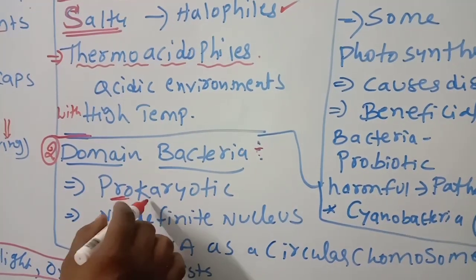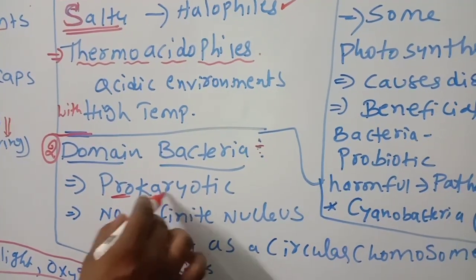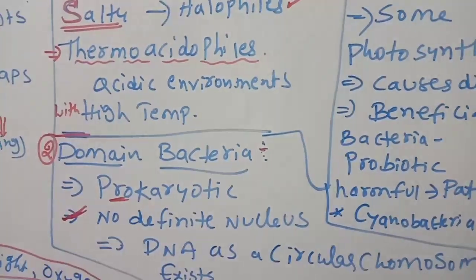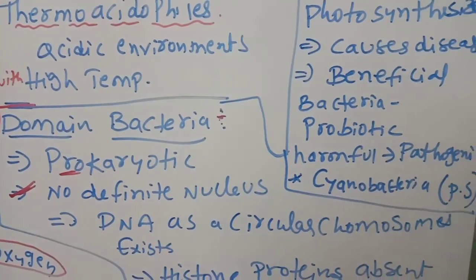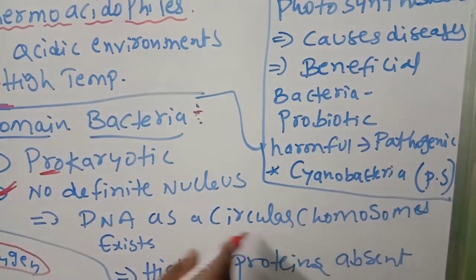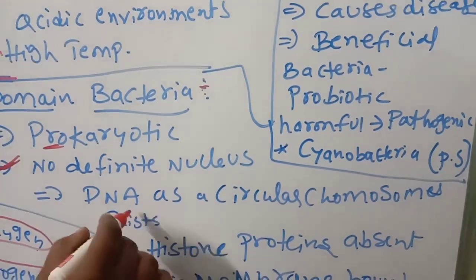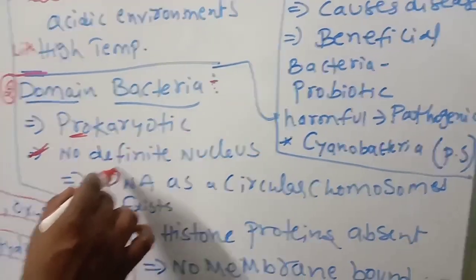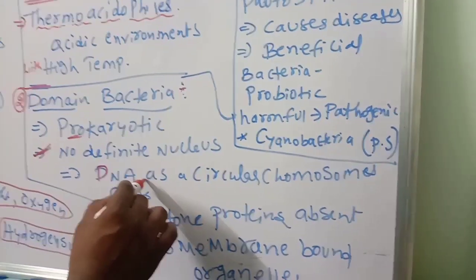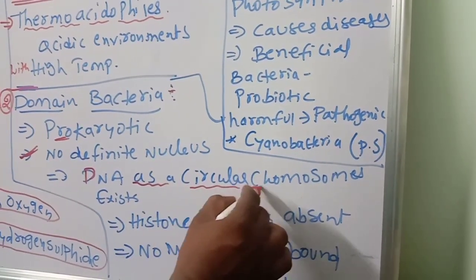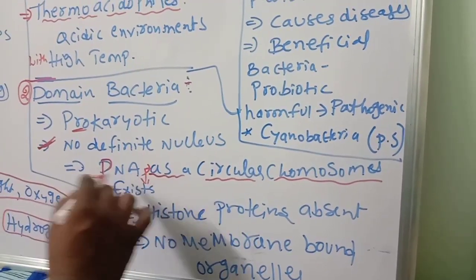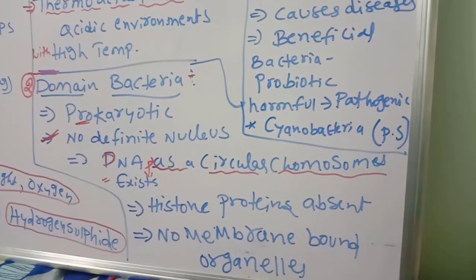Pro means first, undeveloped. Karyote means nucleus. So no definite nucleus. So in bacteria, no definite nucleus. But DNA is present as circular chromosomes. DNA is present, nucleus is absent, but DNA is present. And where is it present? In circular chromosomes they exist. How does DNA exist? As circular chromosomes.